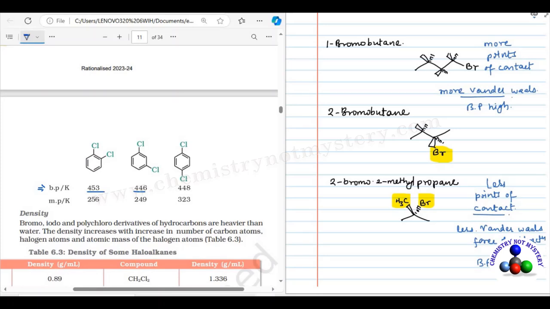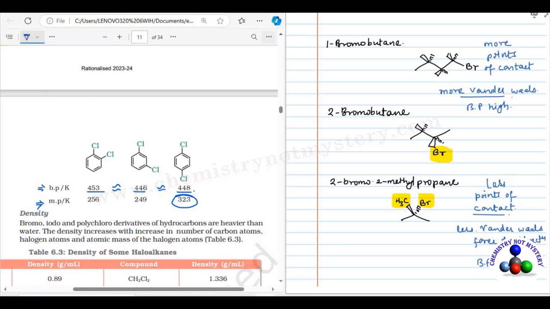Orthochlorobenzene is 453, metachlorobenzene is 446 and parachlorobenzene is 448. So they all are nearly same. But when you compare the melting point of these isomers, there is a huge difference. Para-isomer has the highest melting point, it is 323 Kelvin, while the ortho and meta-isomers have nearly same melting point.